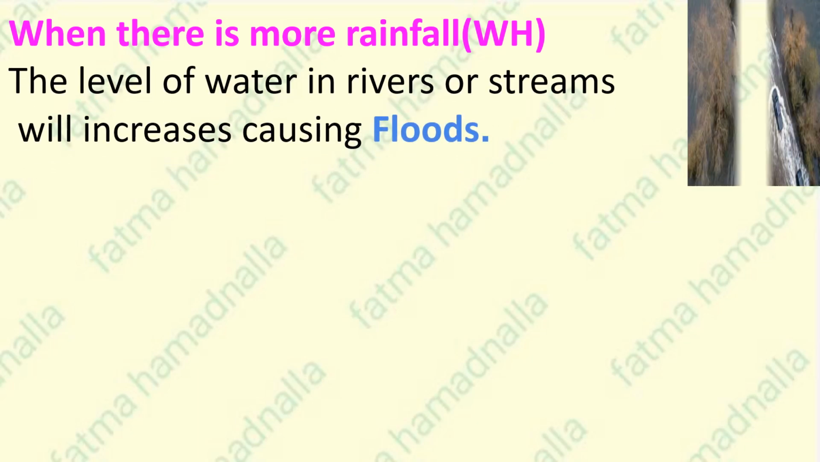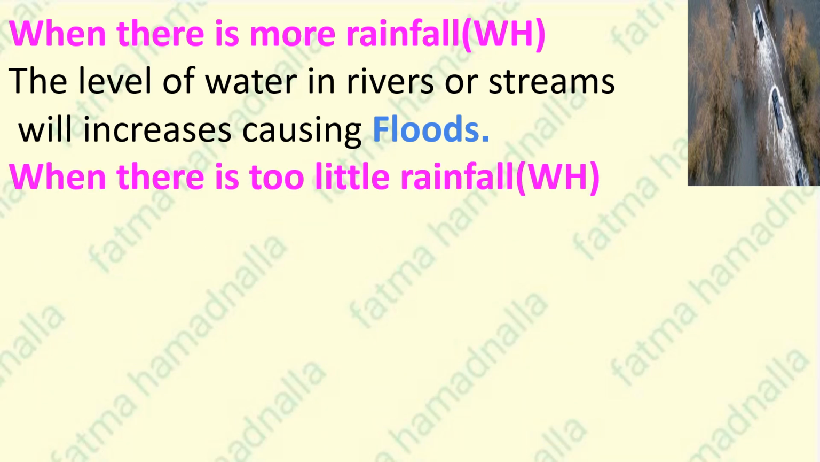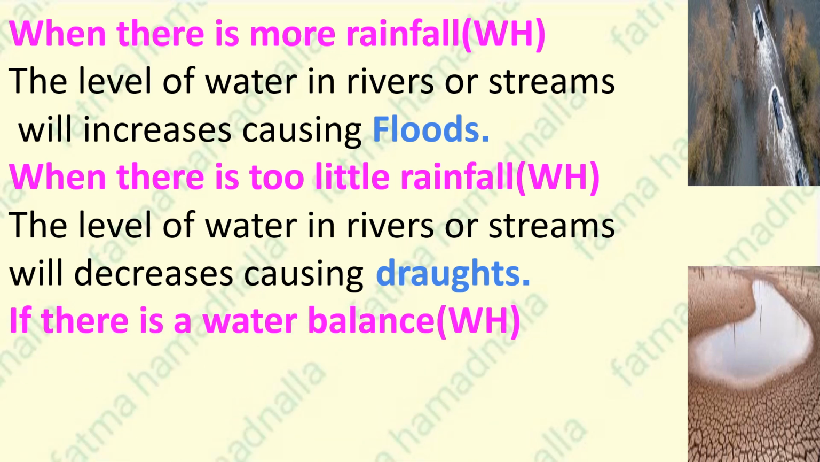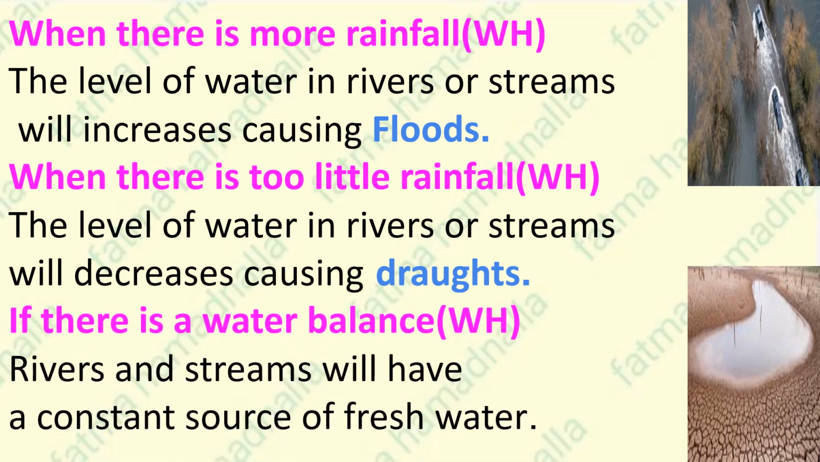What happens when there is more rainfall? The level of water in rivers or streams increases, causing floods. Okay? What happens when there is too little rainfall? The level of water in rivers or streams decreases, causing droughts. Okay? What happens when there is a water balance? Rivers and streams will have a constant source of fresh water. Okay?